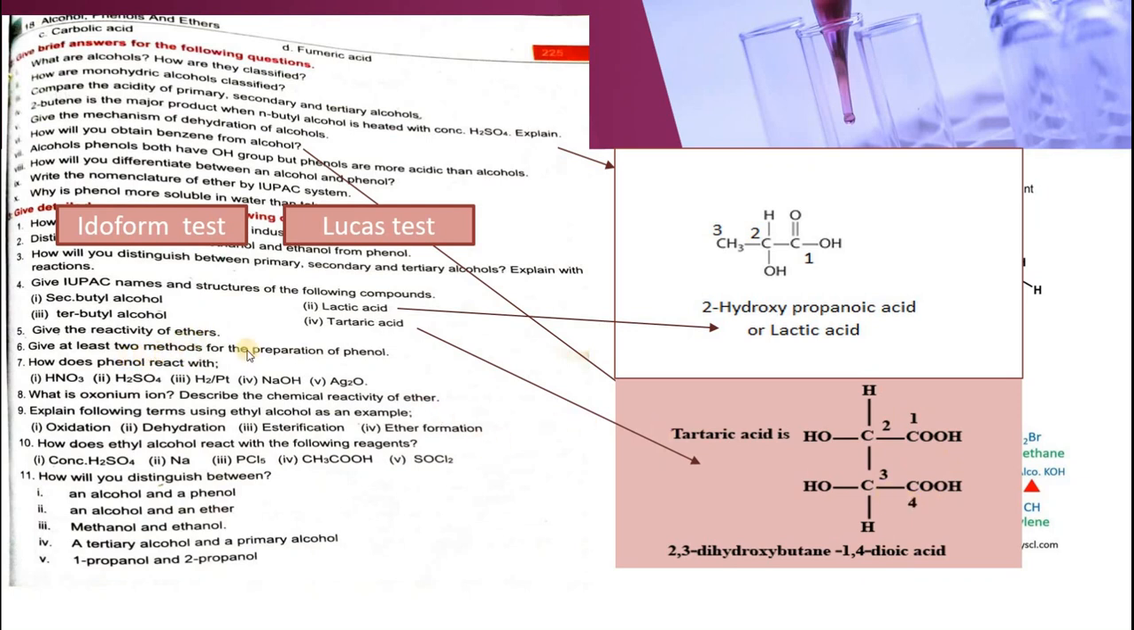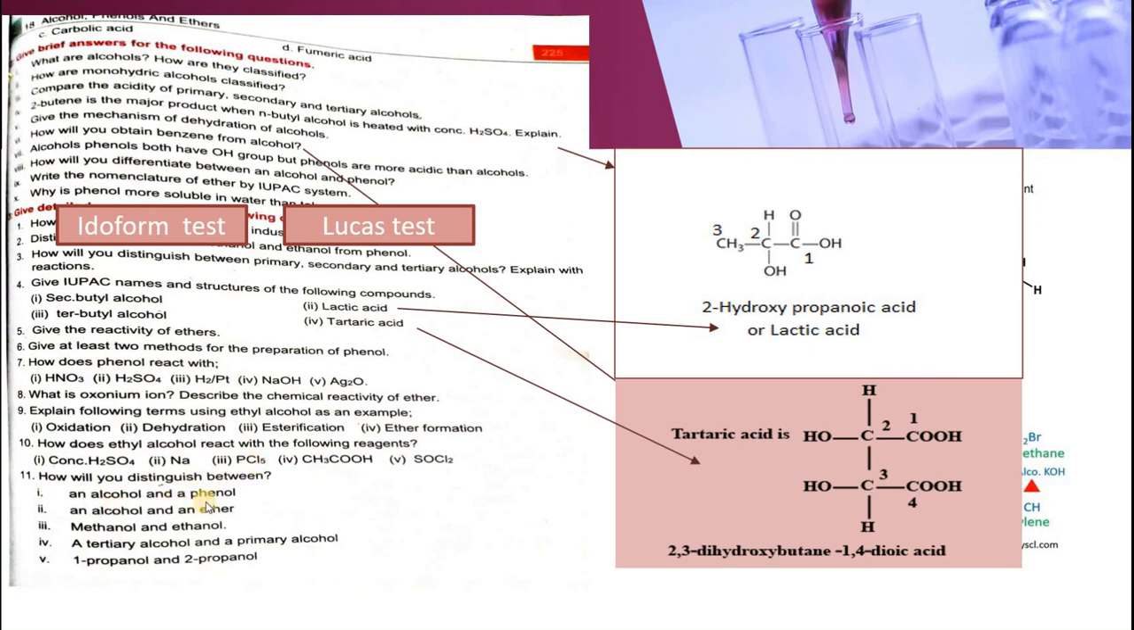Give reactivity of ethers. 2 methods for the preparation of phenols, all are given in the book. How does phenol react with nitric acid, sulfuric acid, hydrogen in the presence of platinum, sodium hydroxide, Ag2O? All of these reactions are given in the book. Find out answers by yourself, mark it as your homework, and you will have to send it to me on the WhatsApp group. What is oxonium ion? Describe chemical reactivity, explain the following terms: dehydration, oxidation, esterification, and ether formation. How does ethyl alcohol react with the following compounds? Find out the reactions. Again, question number 7 and question number 10 are your homework. You have to do it by yourself.